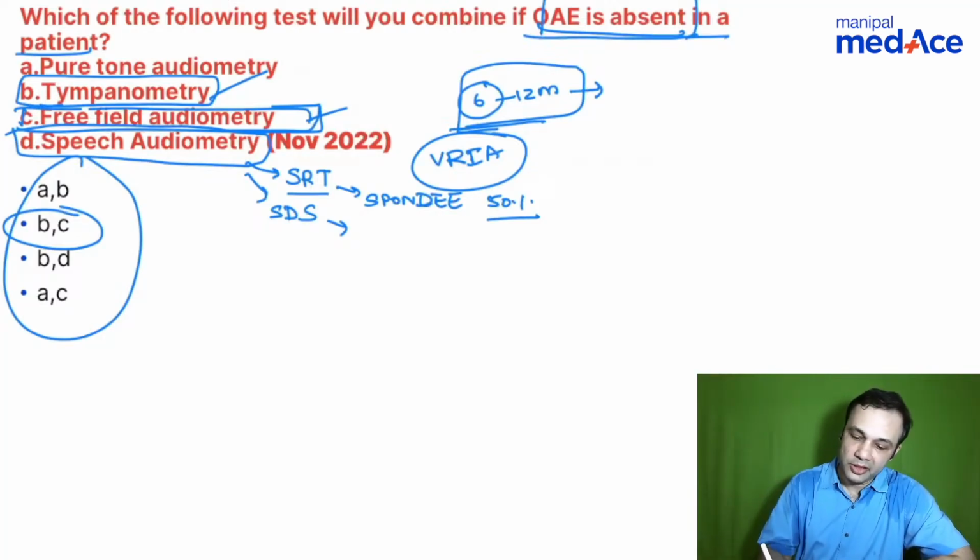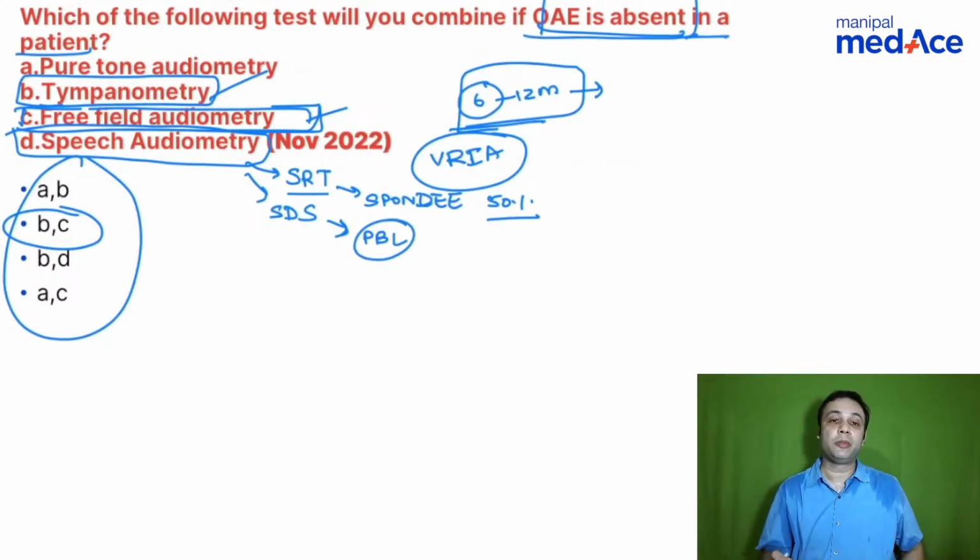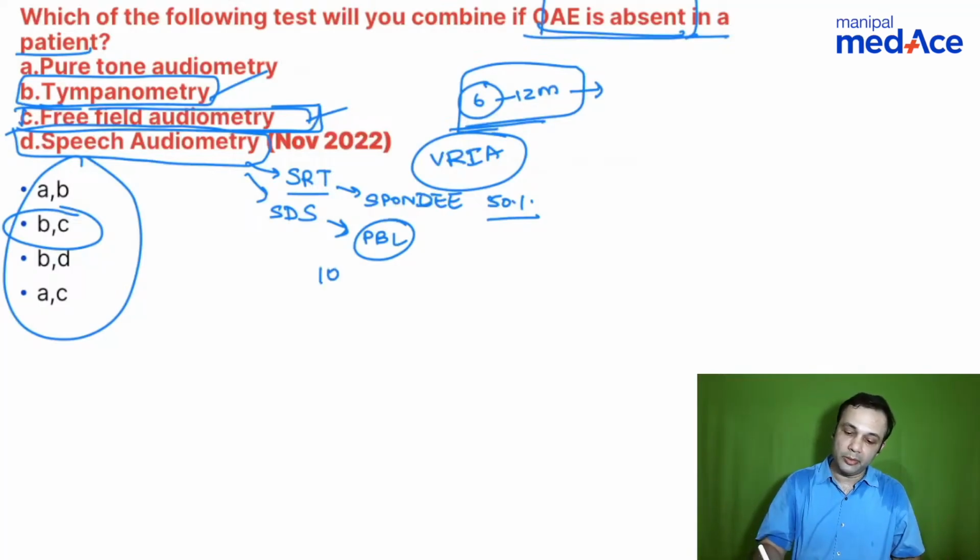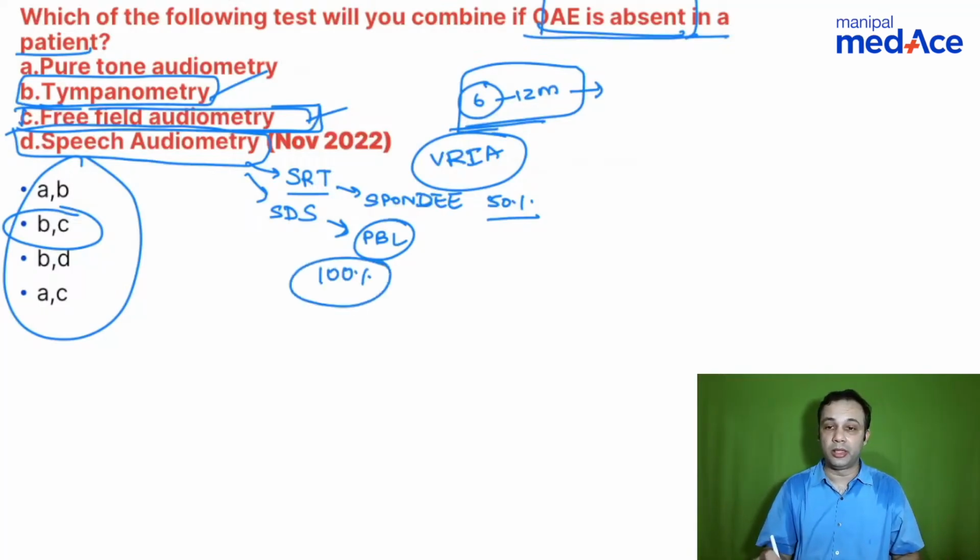So when you talk about speech discrimination score, what do you do? They are able to differentiate here. What type of words do you give? Phonetically balanced, right? So a phonetically balanced list is given to the patient, and they should be able to differentiate the two sounds, and they should be able to discriminate. So when you talk about discrimination, 100% discrimination is usually normal, right?